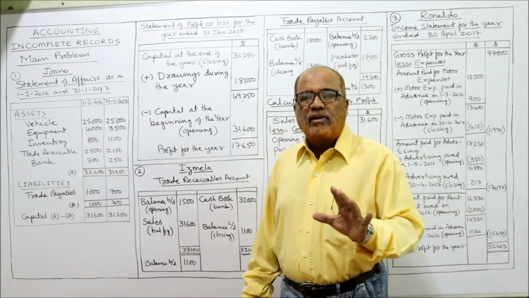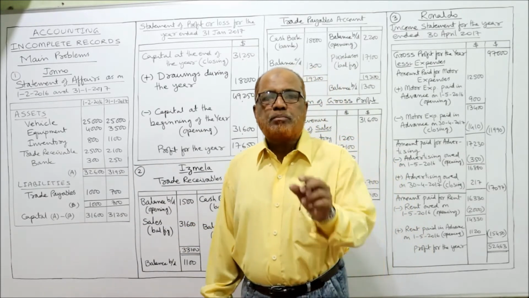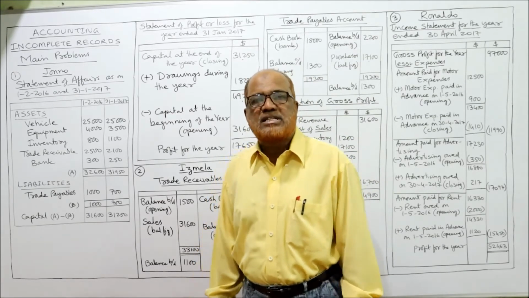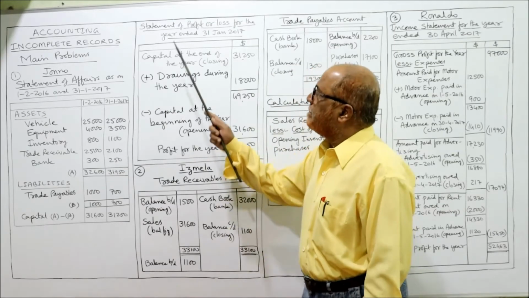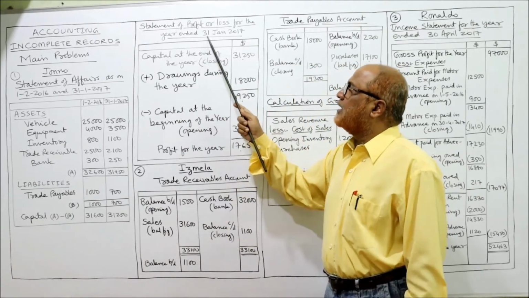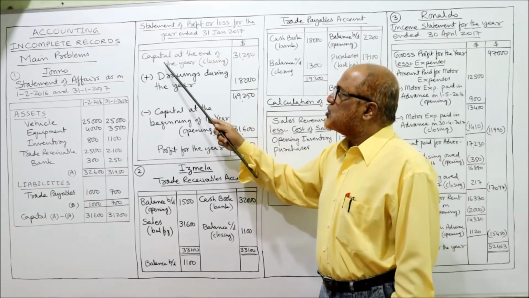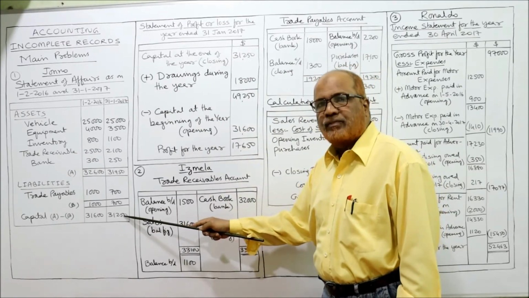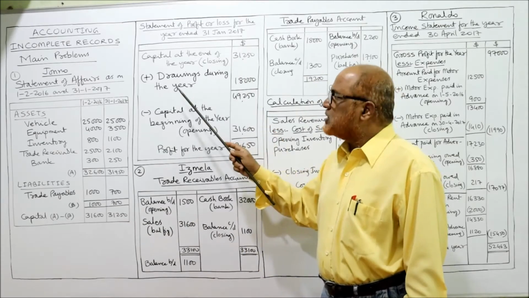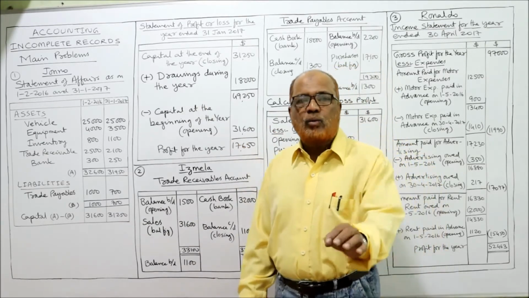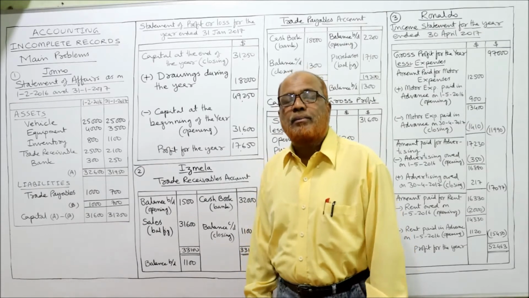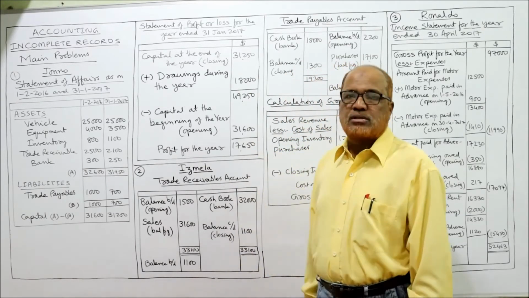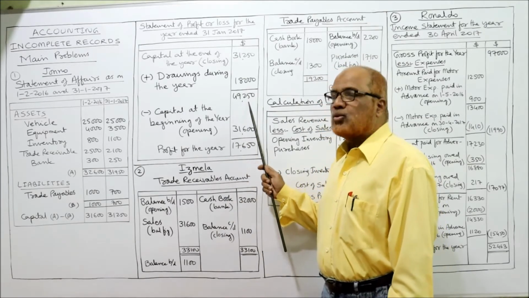Now we will make a statement of profit or loss for the year ended 31st January 2017. So here, capital at the end of the year is 31,250. To this we add the drawings made during the year. That is given in the problem. Last sentence, drawing made during the year is 18,000. So add up the drawings, 49,250.